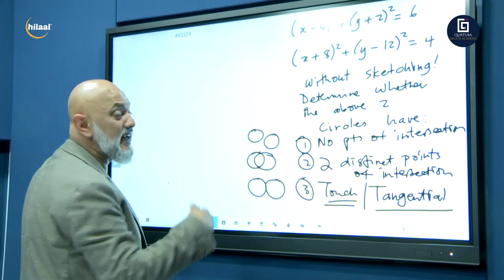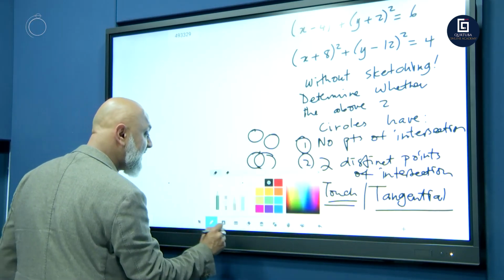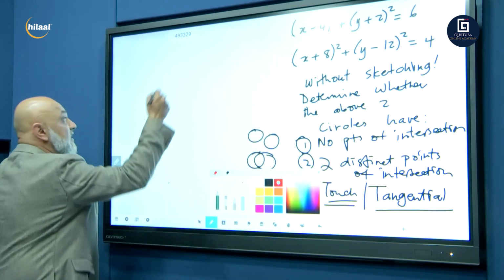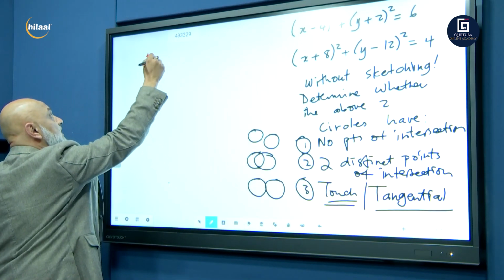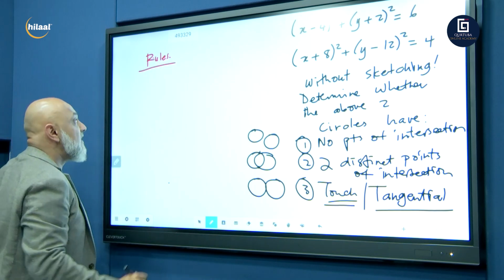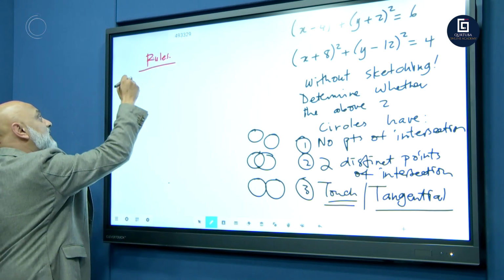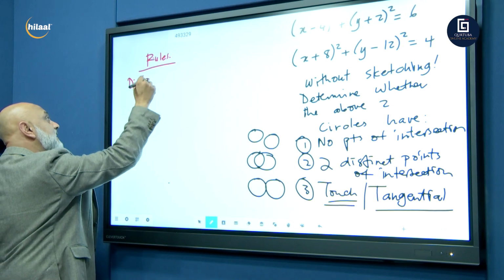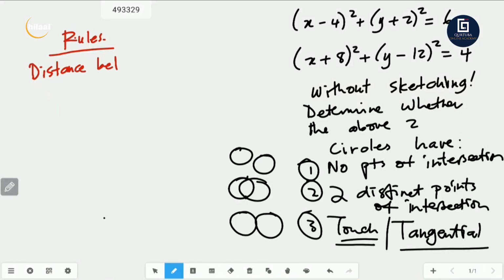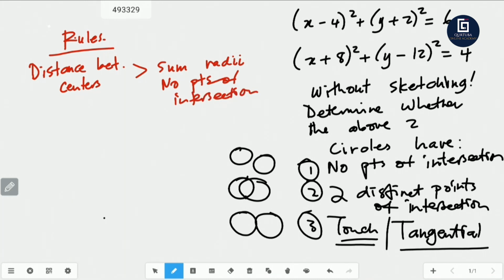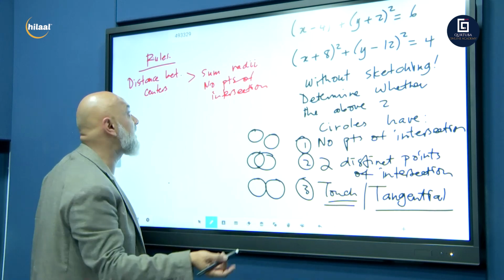Okay, so now you need to write down a set of rules. And let's see what are your rules for this. So you need to take down the rules. Right, let's take down the rules. Okay, if the distance between your centers is greater than the sum of your radii, then they will have no points of intersection. These are rules, these are laws. You need to write them down. You need to memorize them.